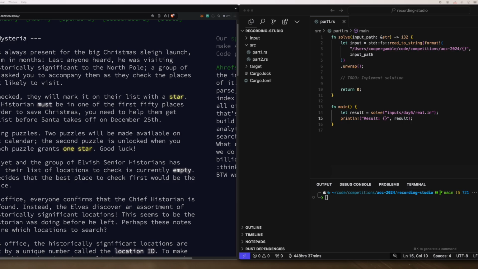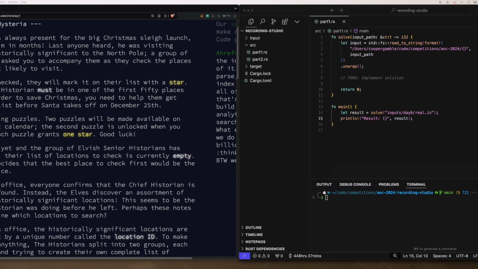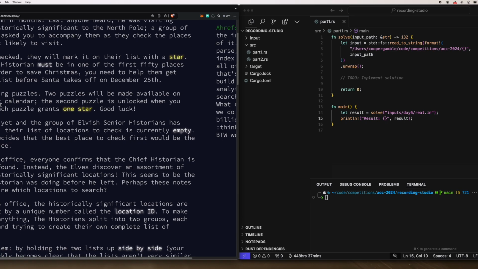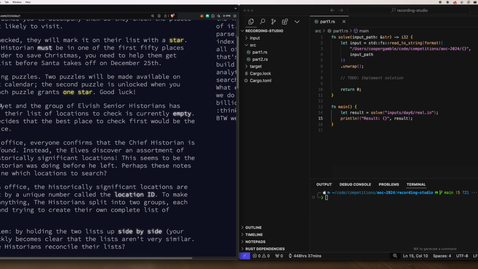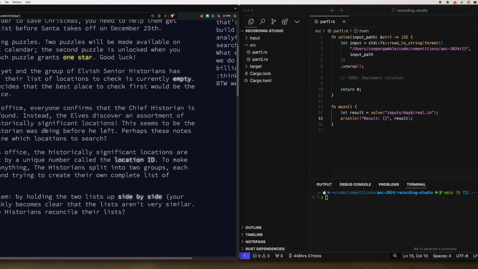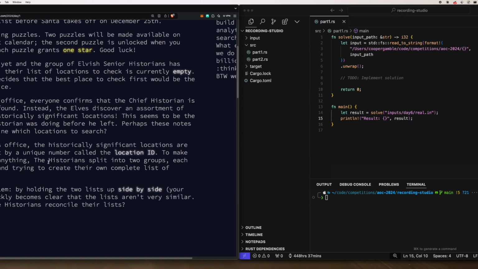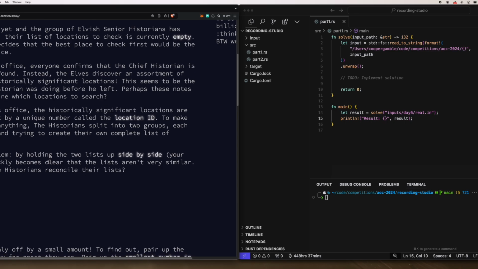So, with that said, let's dive right into day one. I'm not going to read this whole preamble, because it's just telling you that the goal is to reach 50 stars, giving you the storyline. Sometimes they're a little bit fun and interesting. Eric, the guy that puts this together, puts a lot of effort into it, so I recommend you check this out on your own. But I just want to dive right into the solution.